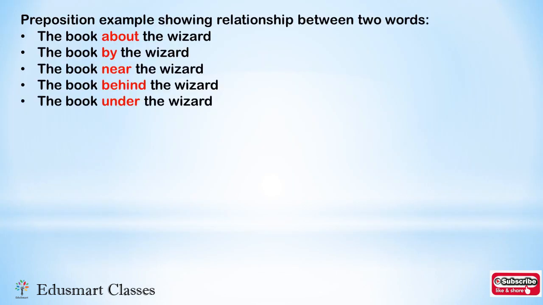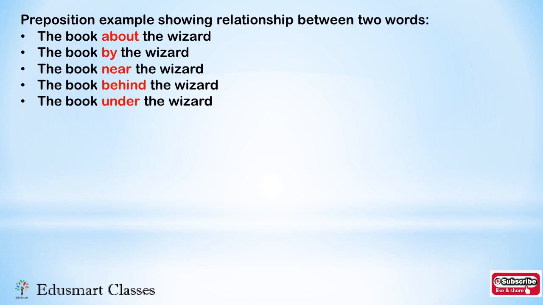Here one example is given which shows a relationship between two words. The words are book and wizard. So let us see. The book about the wizard. Here book is a noun and the other word is the wizard, and about shows a relationship between the book and the wizard. So about here is a preposition. The book by the wizard. Again, book is a noun, the wizard is the other word of that sentence, by is a preposition, it shows a relationship between book and wizard.